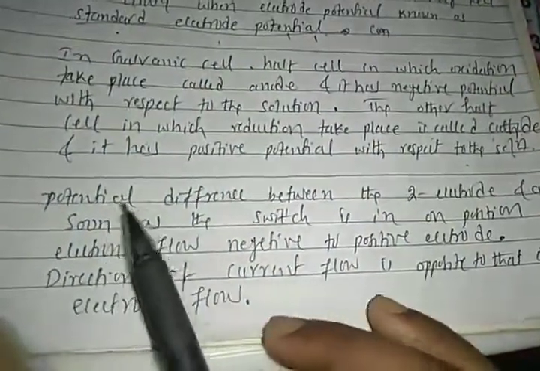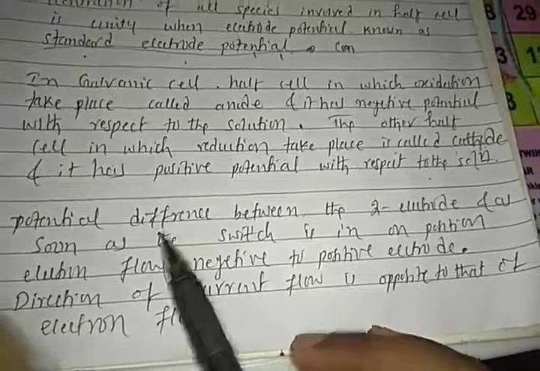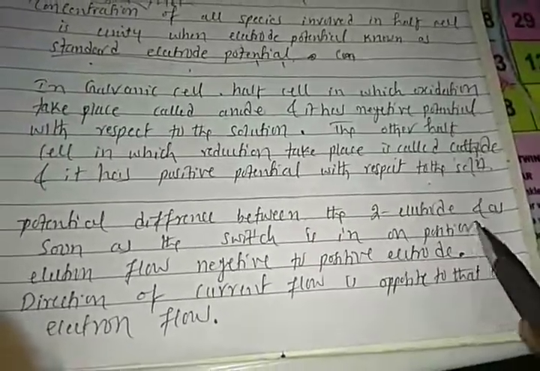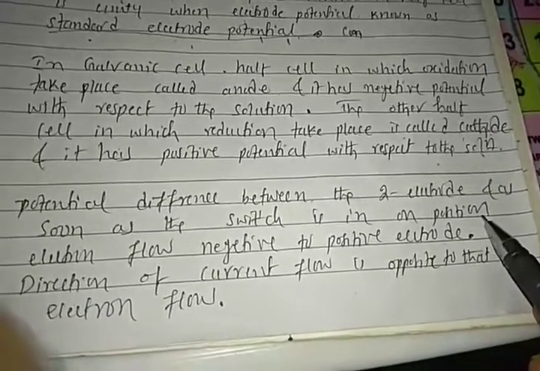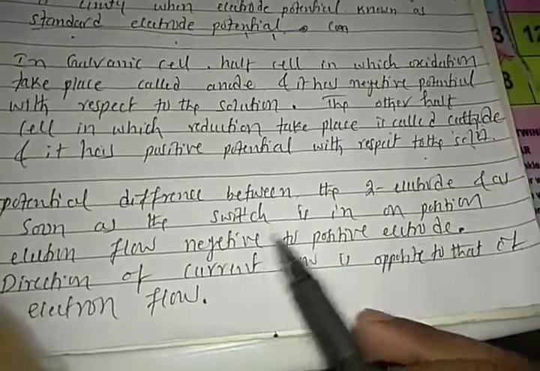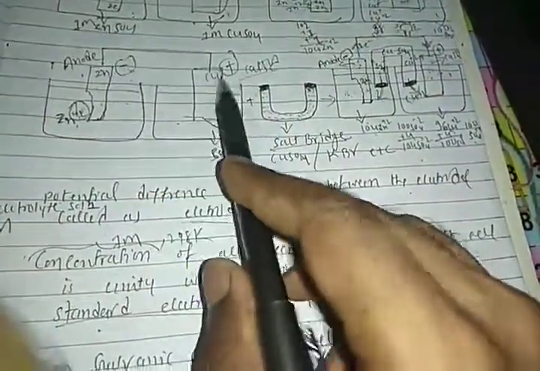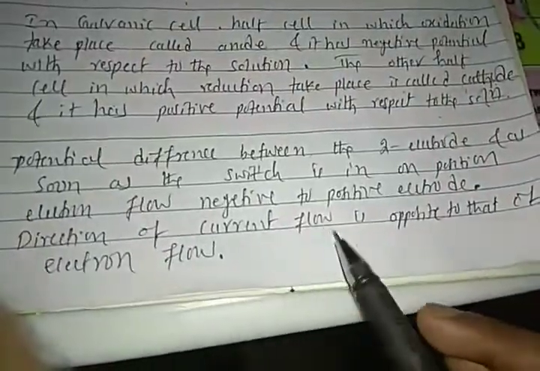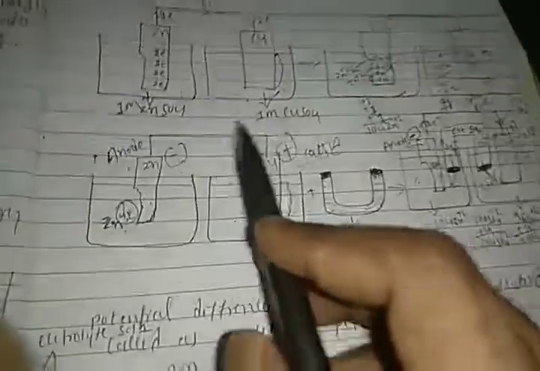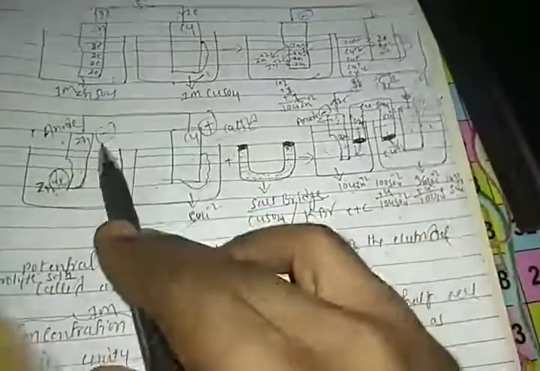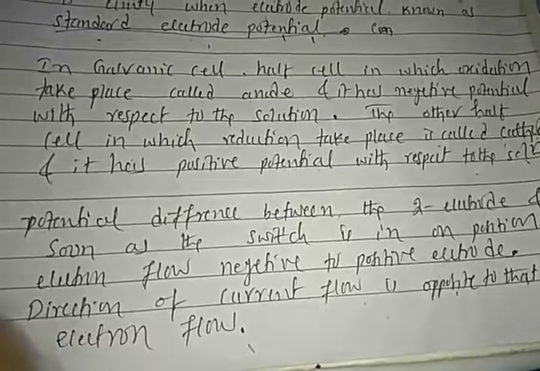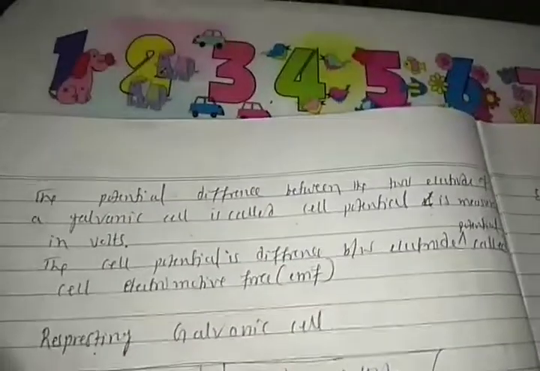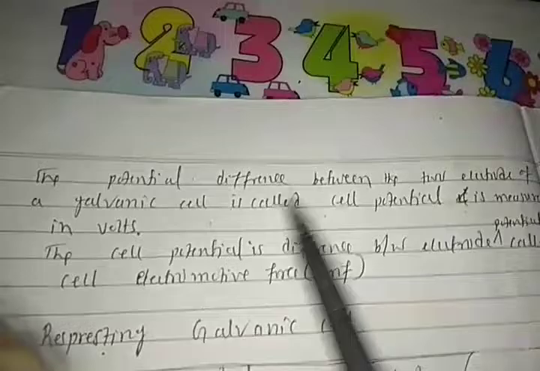Right students? The potential difference means the two different charges developed in the half cell. When the switch is on, the electron flows from the negative to the positive electrode, and the direction of current flow is opposite to the electron flow, positive to negative. Right, students? So this is about the galvanic cell.